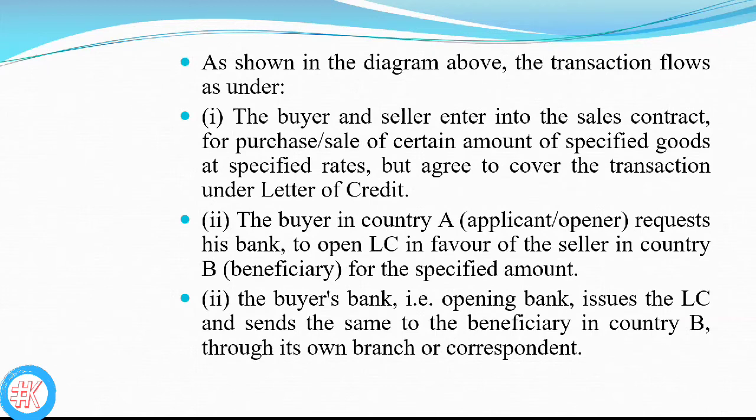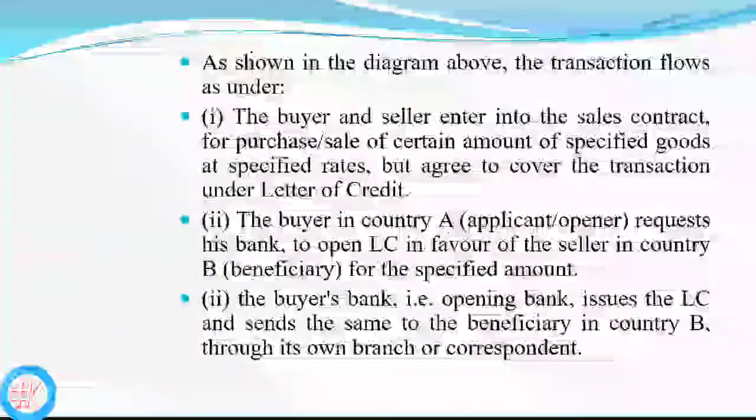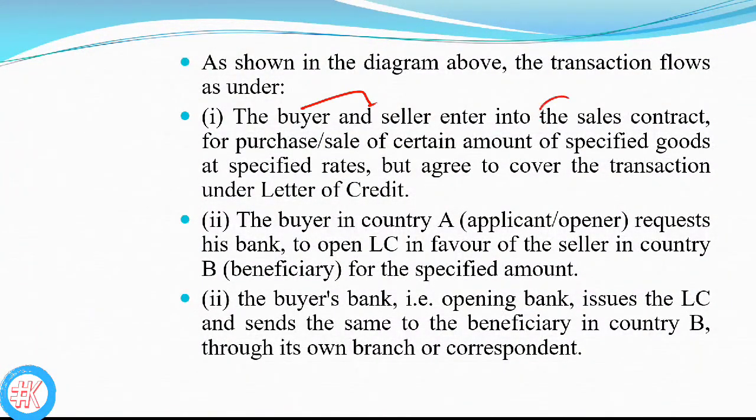So as shown in the diagram above, the transaction flows as under. First, the buyer and seller enter into the sales contract for purchase or sale of a certain amount of specific goods at specific rates, but agree to cover the transaction under a letter of credit.